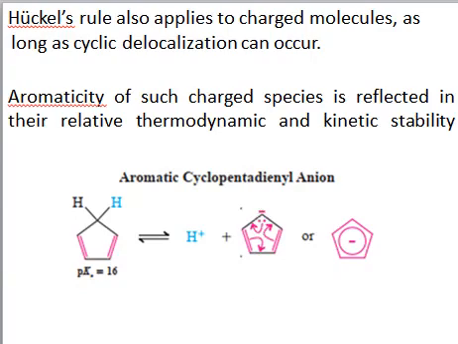So 6 is a Huckel number, right? Although in the neutral state cyclopentadiene is not aromatic, it's a non-aromatic system, when it loses a proton it will form 6 pi electrons. Since the system is planar, cyclic, conjugated, and also follows the 4n plus 2 rule, this cyclopentadienyl anion will be aromatic, right? So these are all the criteria for aromaticity.